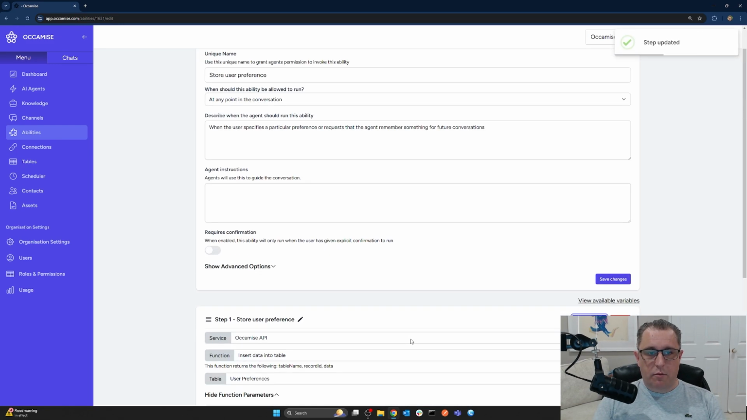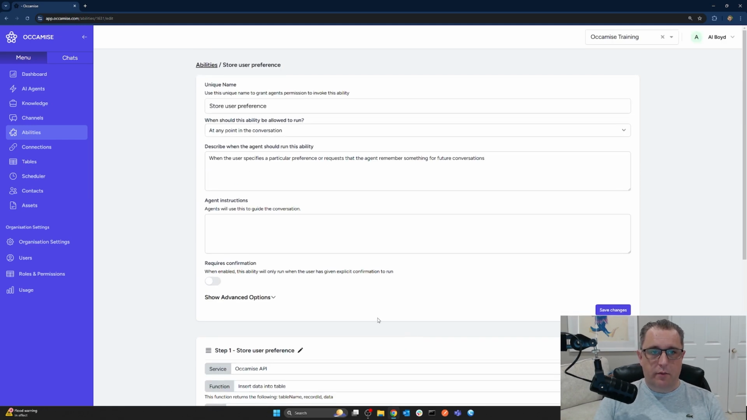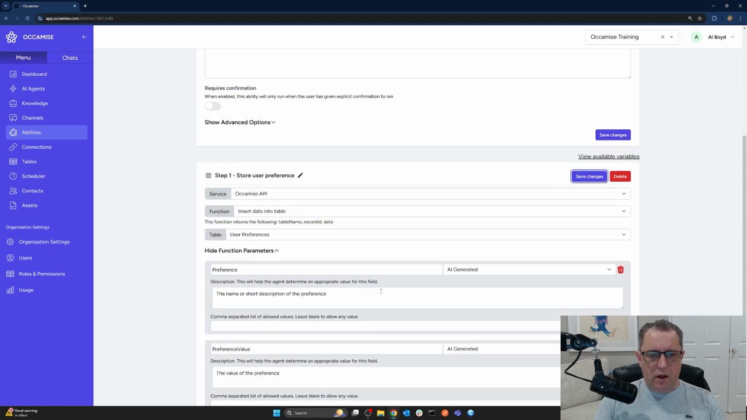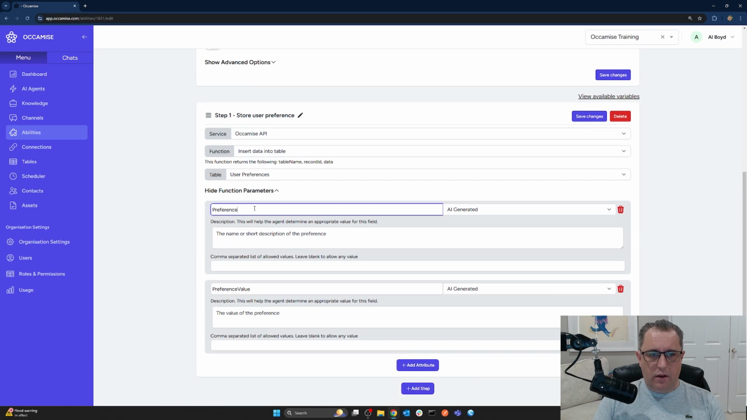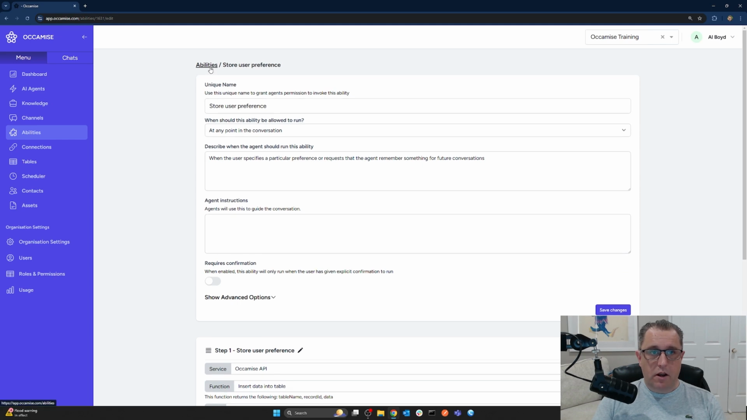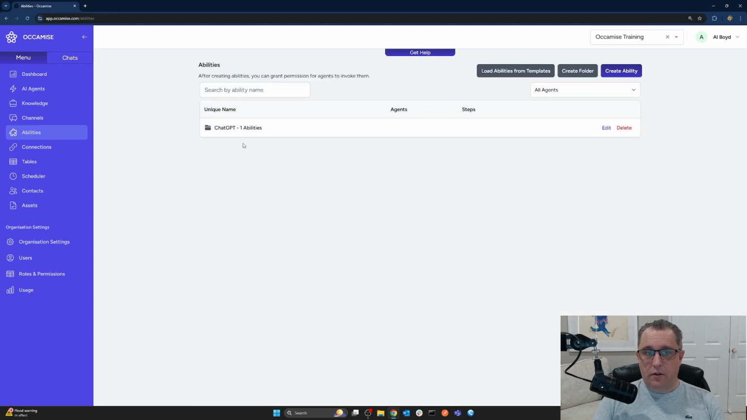So we've just got a one-step ability. We could add other steps if we wanted to, but we don't really need to for the purposes of this quick tutorial. So this ability basically says we're going to store a user preference when the user specifies a particular preference or requests that the agent remember something for future conversations. It's going to have one step called store user preference, and it takes a preference and a preference value. And these are the descriptions the agent should use to determine what to store in each of those. Okay, excellent.